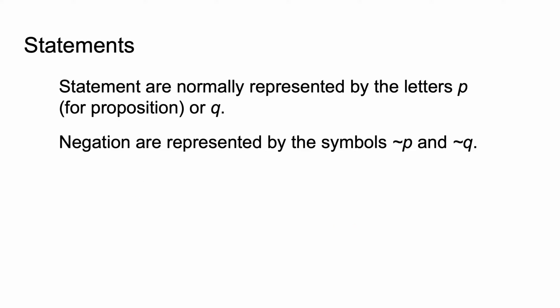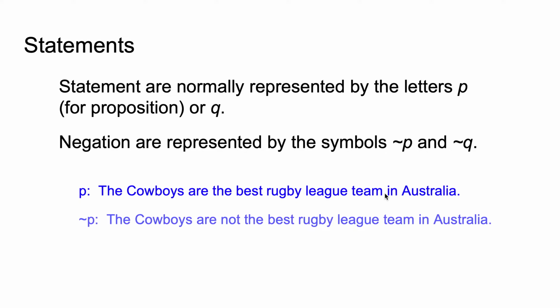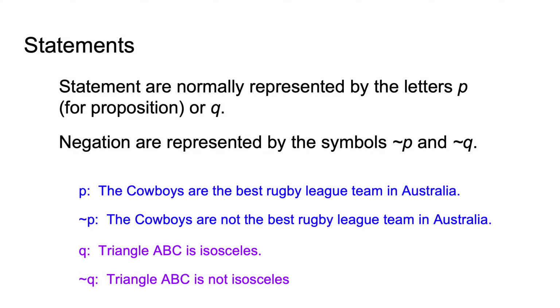Okay. Normally we use letters P and Q when we talk about statements. P because it's a proposition, really. So here's a P stands for the Cowboys are the best rugby league team in Australia. So you would have a P because it saves you a lot of words. So this symbol means not P, means you can read that there. Or the triangle ABC is isosceles is Q, proposition Q, statement Q. So not Q just means triangle ABC is not isosceles.